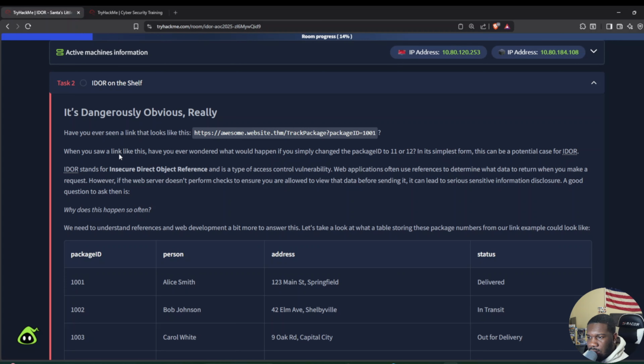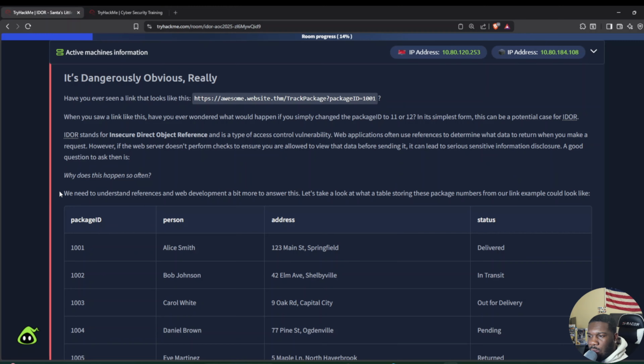IDOR stands for Insecure Direct Object Reference, and it's a type of access control vulnerability. Web applications often use references to determine what data to return when you make a request, but if the web server isn't performing a check to see if you are who you say you are, then you can leak sensitive information. To understand why this happens so often, you need to understand references as well as web development a